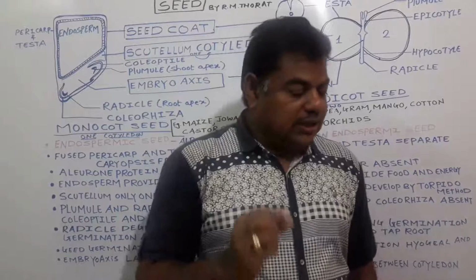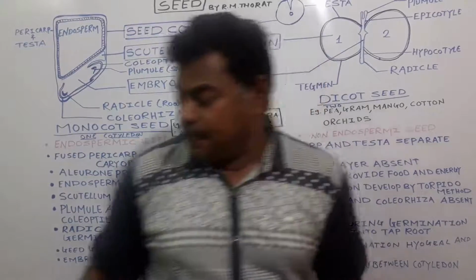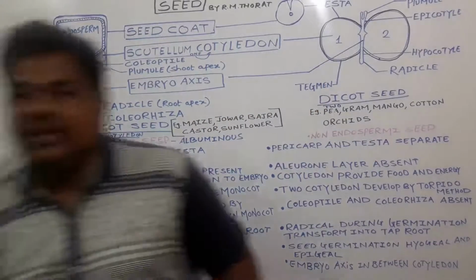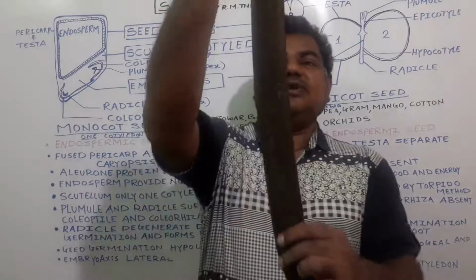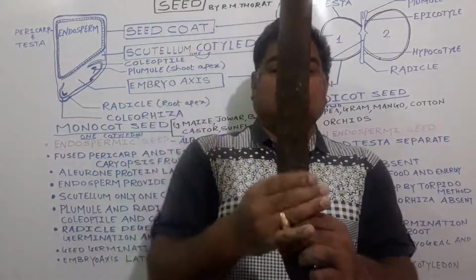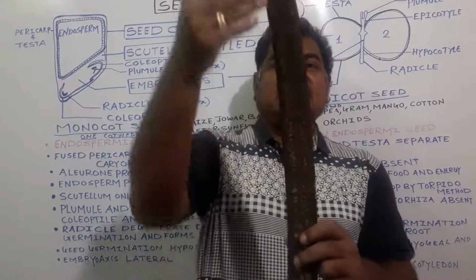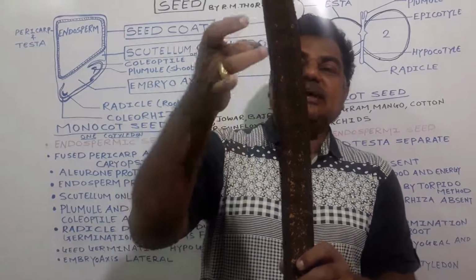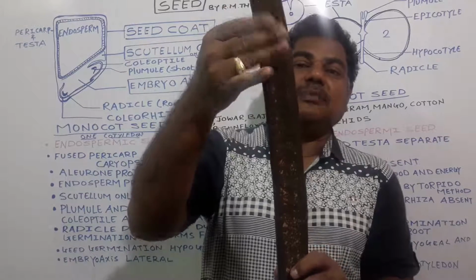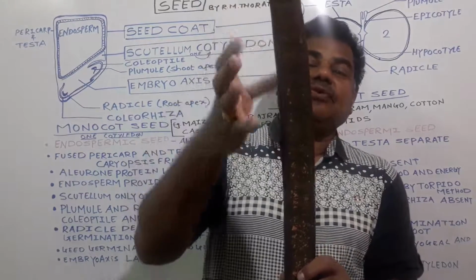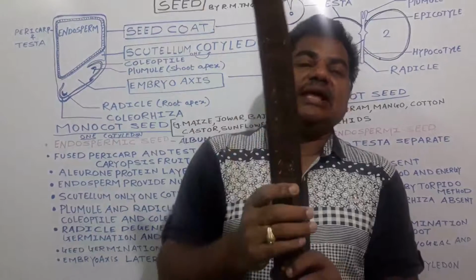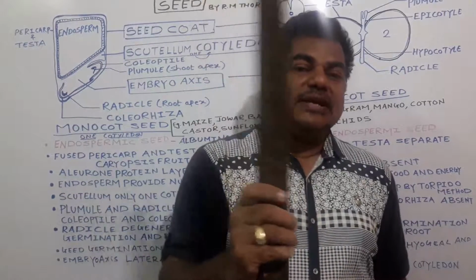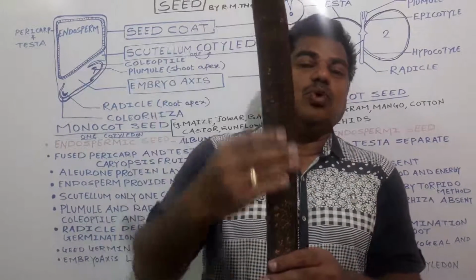See here, in the case of gulmohar, this is the fruit of gulmohar. Inside, legume seeds are present, and those seeds are separate from the epicarp, mesocarp, endocarp. This is a dry fruit, and the seeds get separated like this.